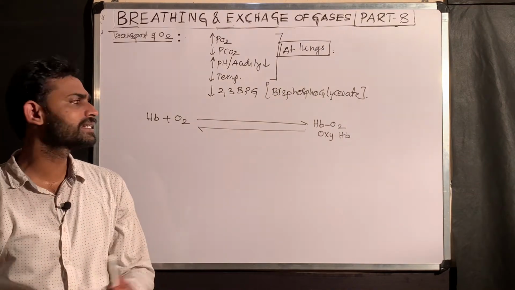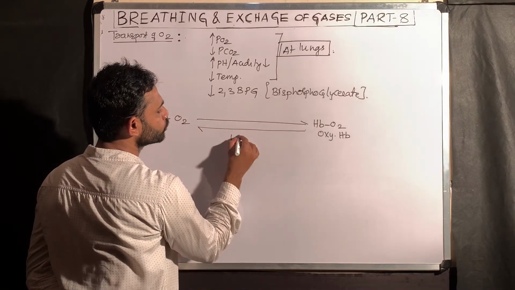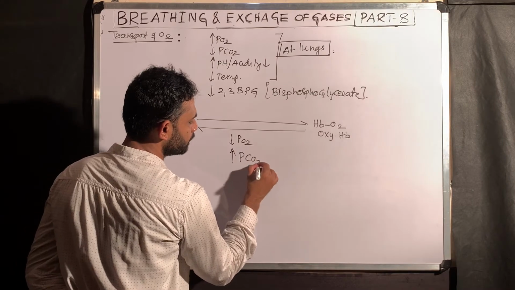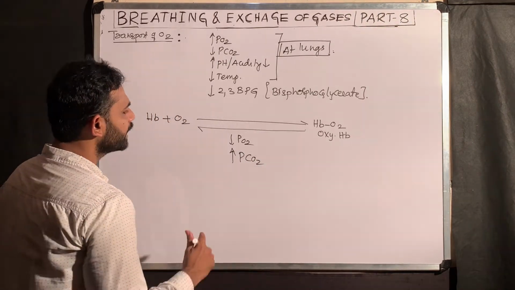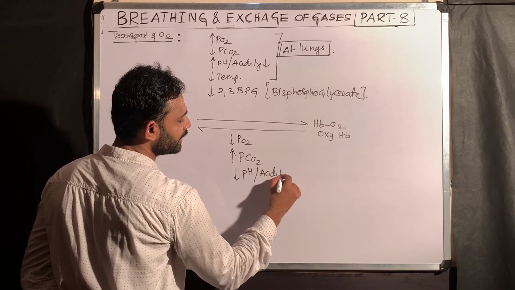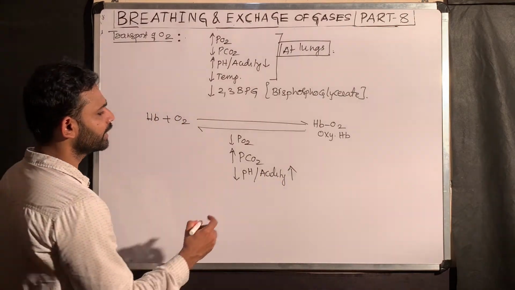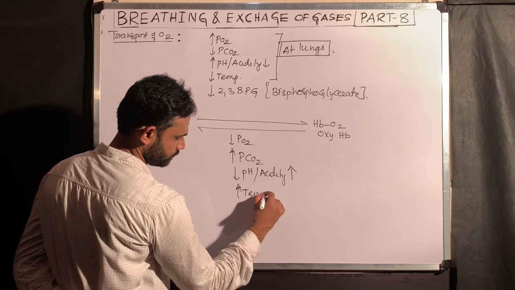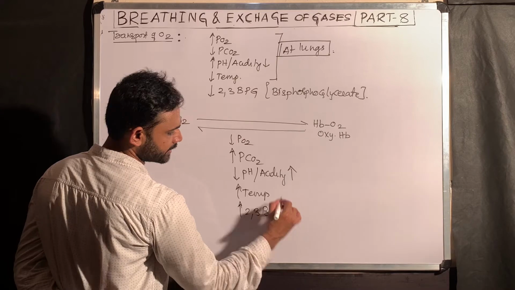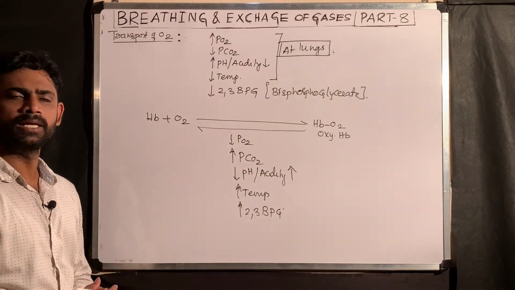Now, what are the factors that influence the dissociation? PO2 should be less, PCO2 should be high, then pH is less. pH is less is nothing but acidity is more. The next one is temperature is high. The next one, there is a high presence of 2,3-bisphosphoglycerate. These factors influence the dissociation of oxygen from the hemoglobin.